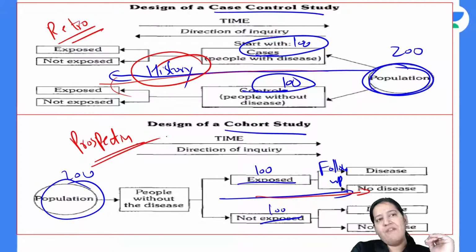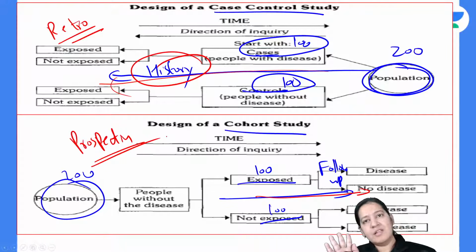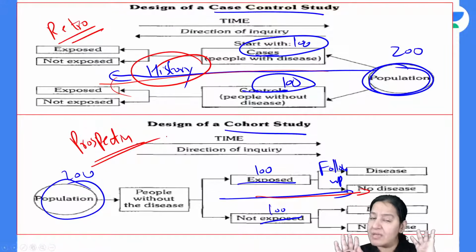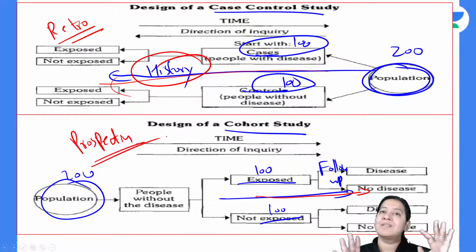I tried my best. Everyone give me a thumbs up. Have you got it? Please give me a thumbs up if you got it. So these are the two study design. If you have understood the design, now it is easy for you to understand the formulas and solve numericals on it. So that is all about case control and cohort study. Have you got it? Give me a thumbs up. Anyone who is listening to me, please give me a thumbs up if you got it.